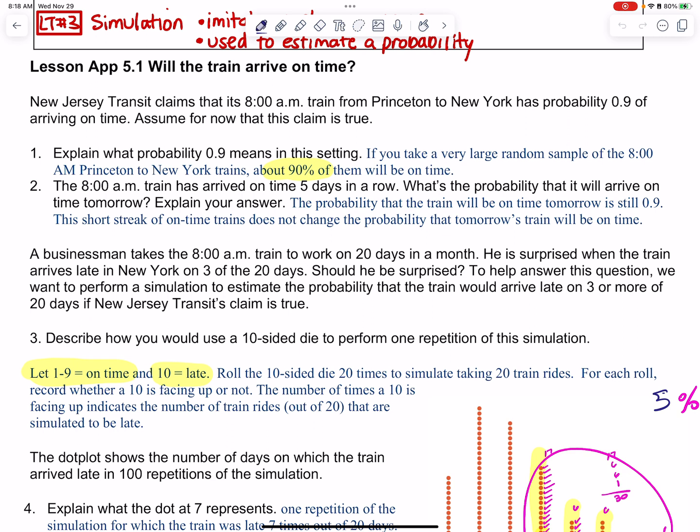Secondly, it arrived 5 days in a row. What's the probability it will arrive on time tomorrow? Same probability of 90%. It doesn't matter what happened in the past because they're independent from one day to the next. One day does not affect the other day.